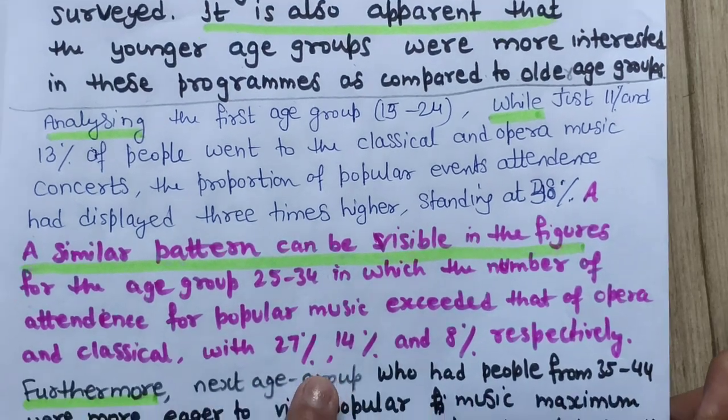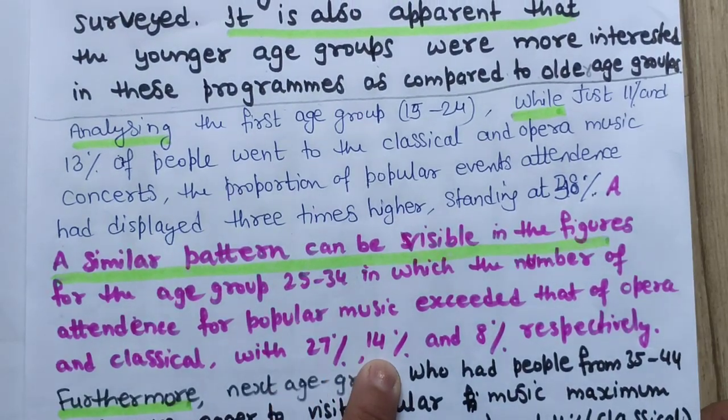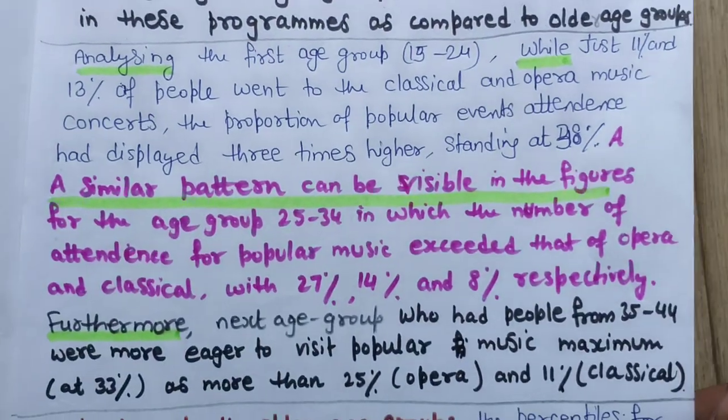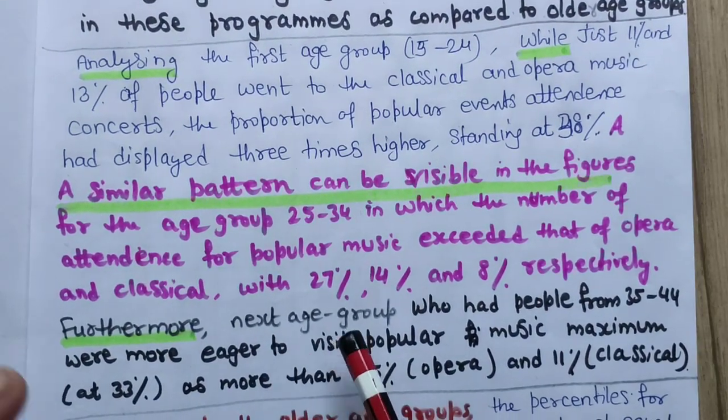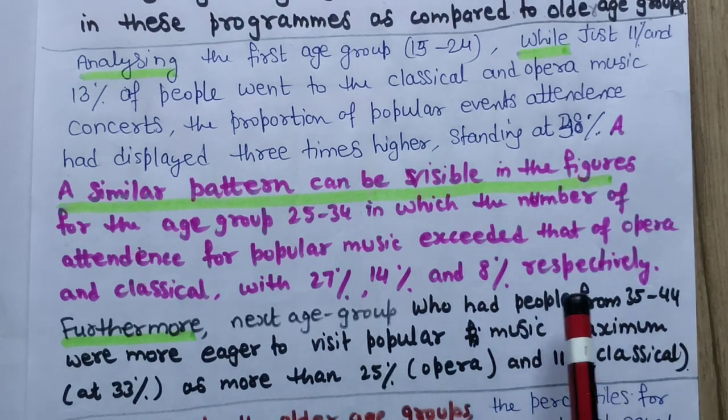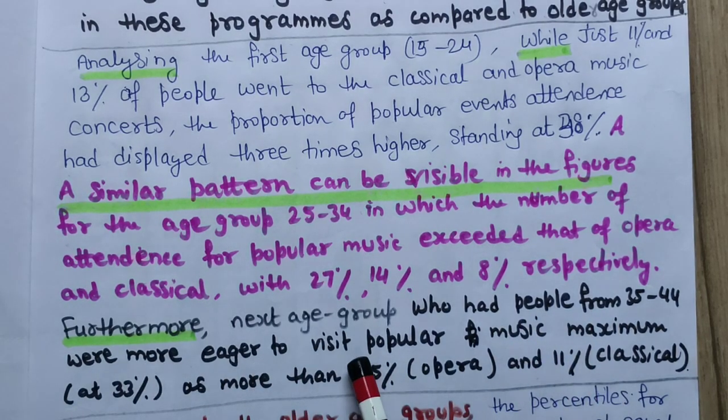That's why I have written first 27%, 14% and 8%. Now next line, this third one. Furthermore, the next age group, people from 35 to 44, were more eager to visit popular music, maximum at 33%, as more than 25% opera and 11% classical.